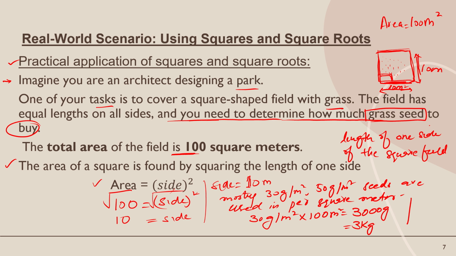Let me repeat it once more. The total area is 100 square meters. First we find the length of one side of the square field, which is 10 meters. Almost 30 to 50 grams of seed is used per square meter. So if you use 30 grams, multiplied by the total area of 100 square meters, you get 3000 grams. Converting it into kilograms, 3 kilograms of seeds are required.